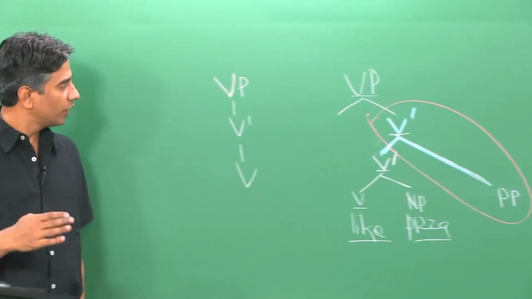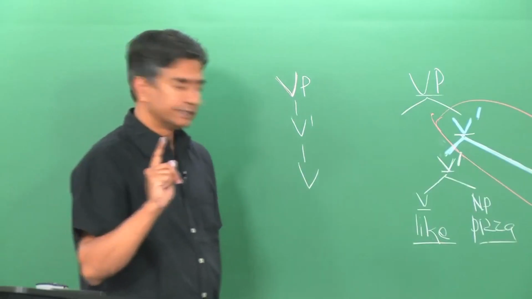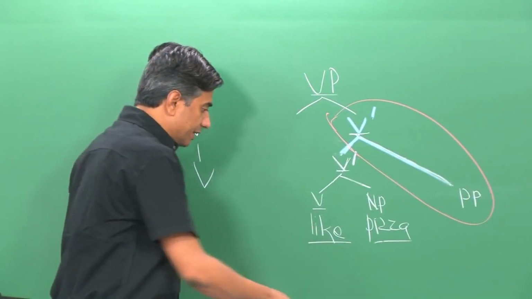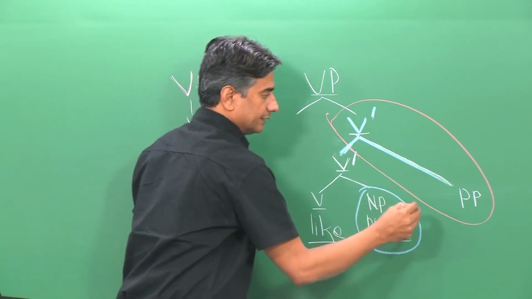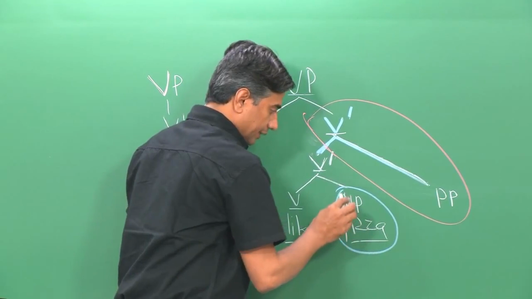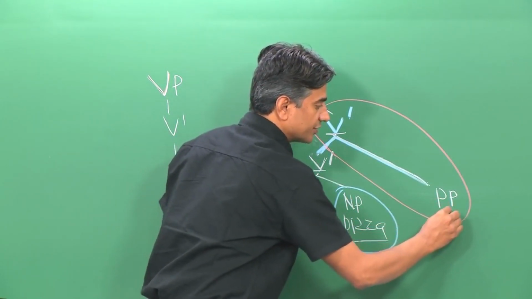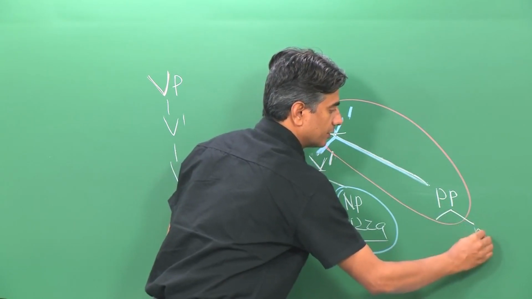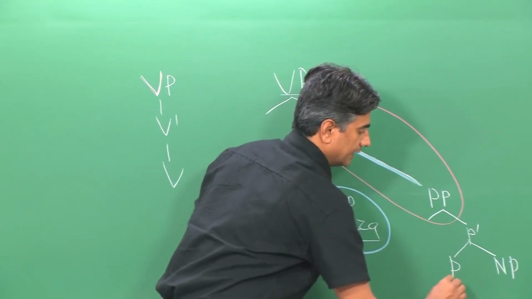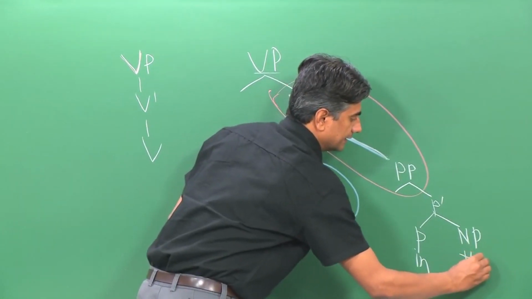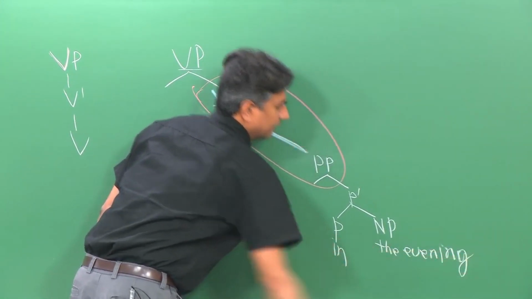Now we want to see what this buys us. This space simply tells us about the relationship between pizza, this NP, and this PP, which is in the evening.